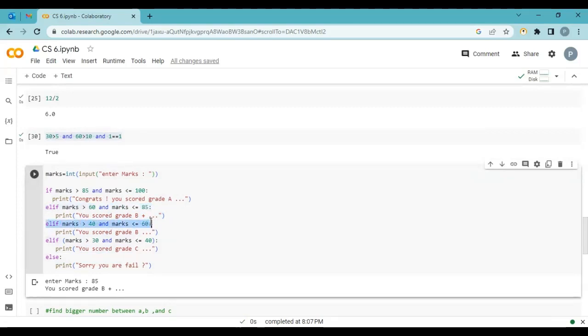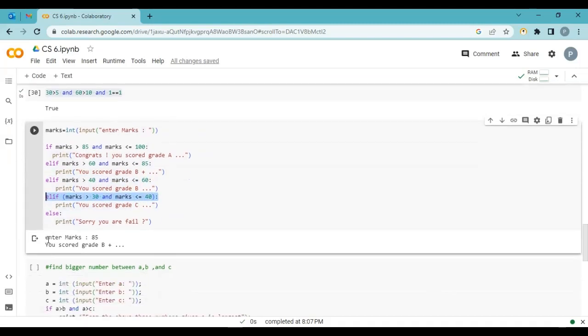One more condition, if it's true, go inside and execute this statement. If this condition is false, it again moves to the next one. If this condition is true, it goes inside and prints this statement. If this condition is again false, it goes to else. Here there is no condition, it directly prints the statement. Okay, now let's run and check.